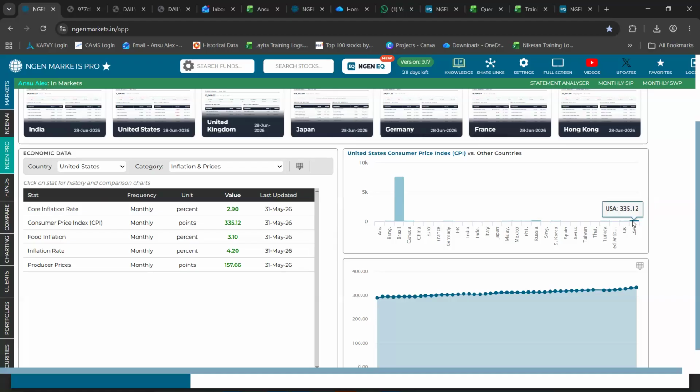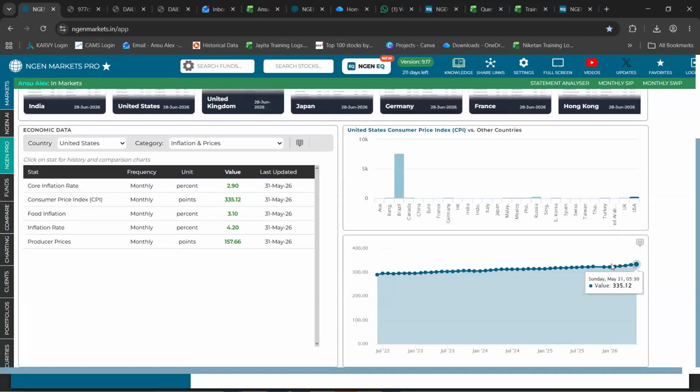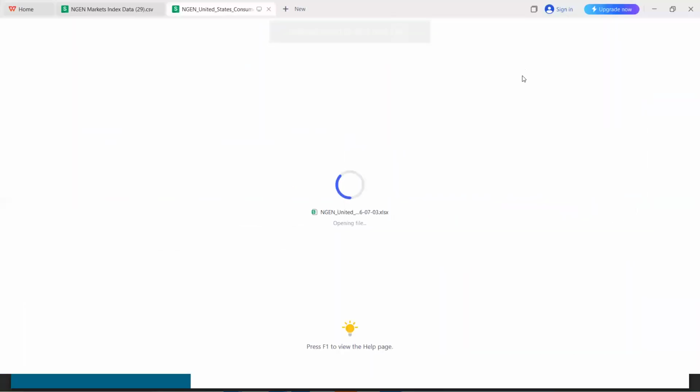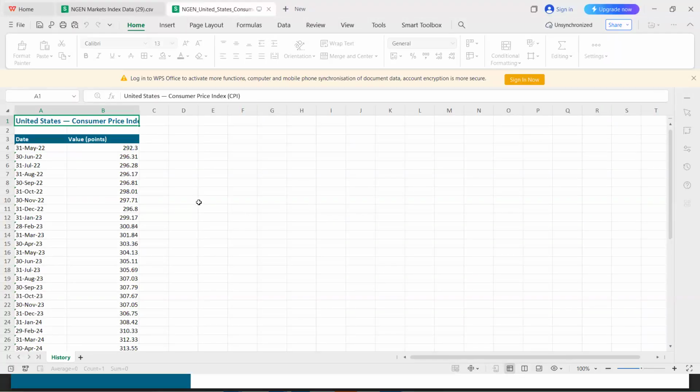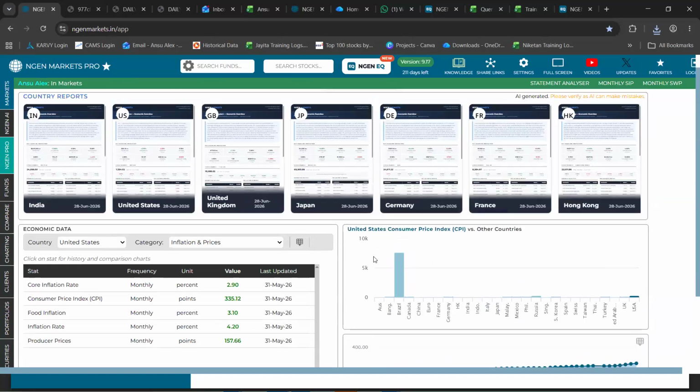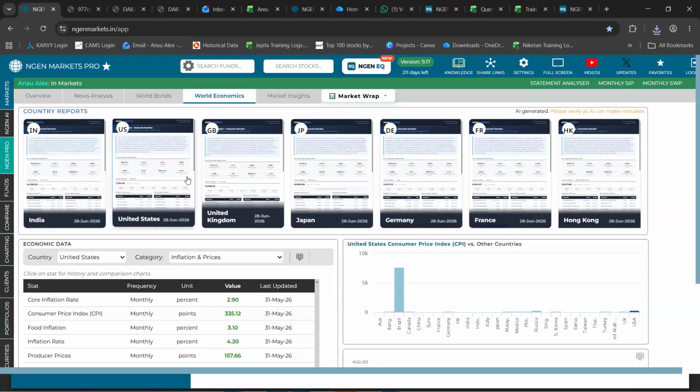In addition to that, you can also view the history of this respective CPI for US as a country, which you can also download into Excel as well. So this as well is a new facility that we have provided. In the latest version, the download facility was not available. We have also added the download facility for viewing the data or the history. And we have also given you the option to save these in the report format that we have provided.